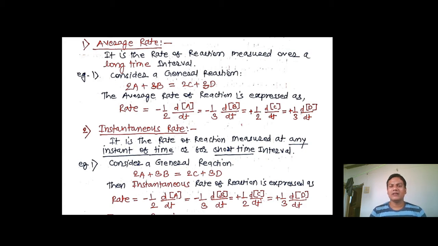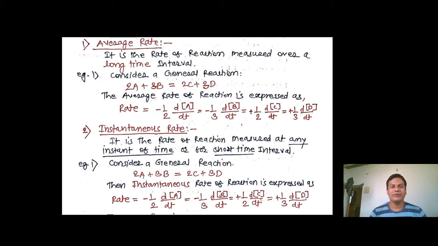There is one general reaction which we have to consider: 2A + 3B gives 2C + 3D. So A and B are the reactants, C and D are the products. The average rate of reaction can be expressed by a simple formula. Rate is equal to the reciprocal of the coefficient.